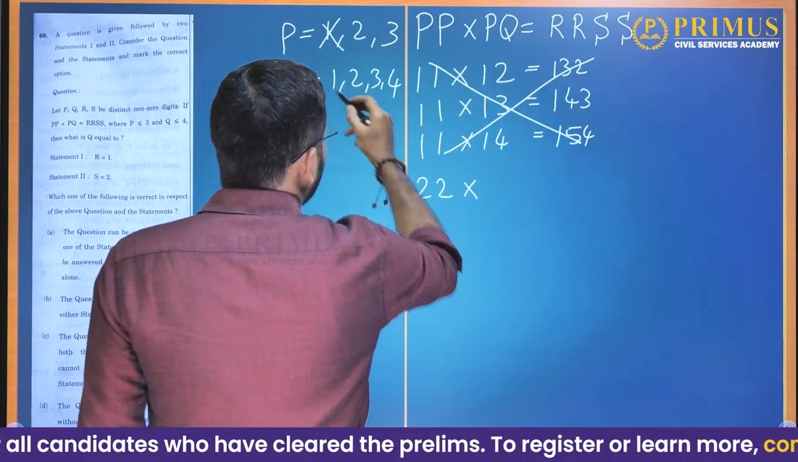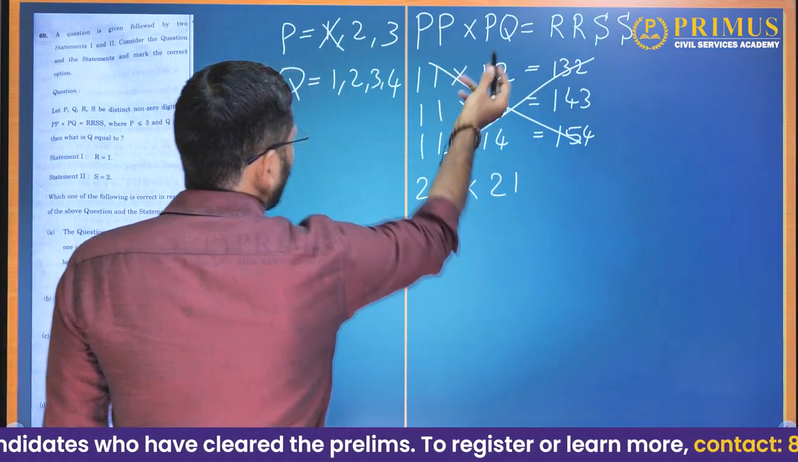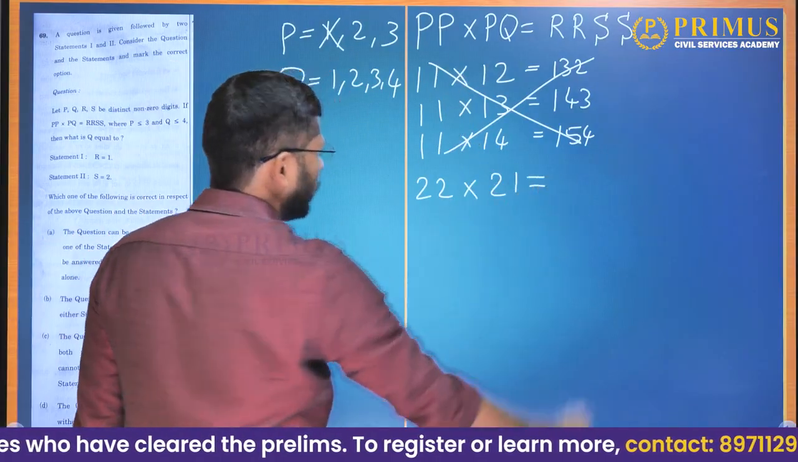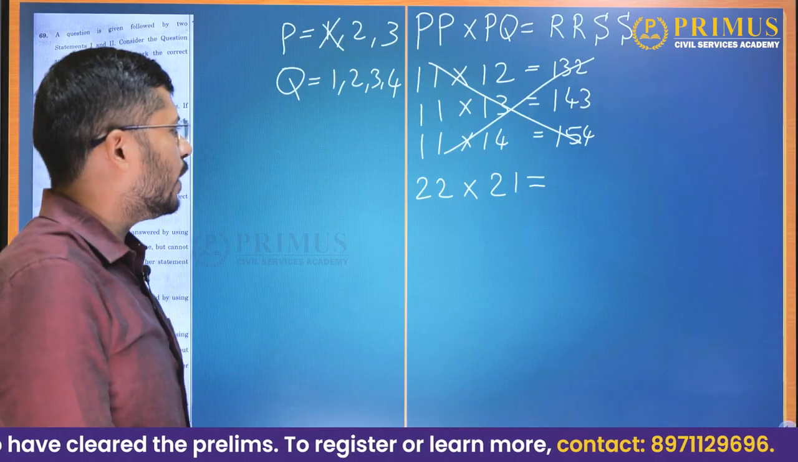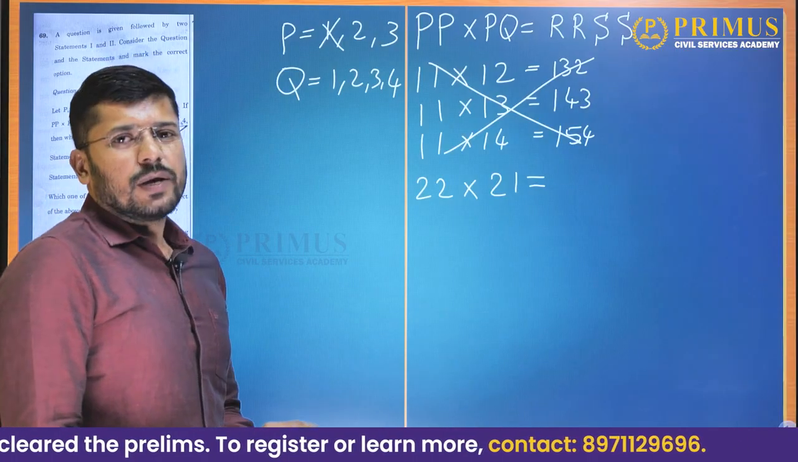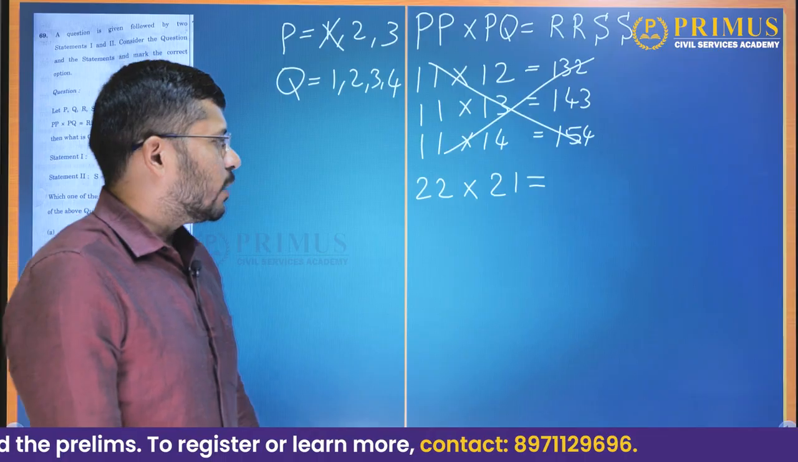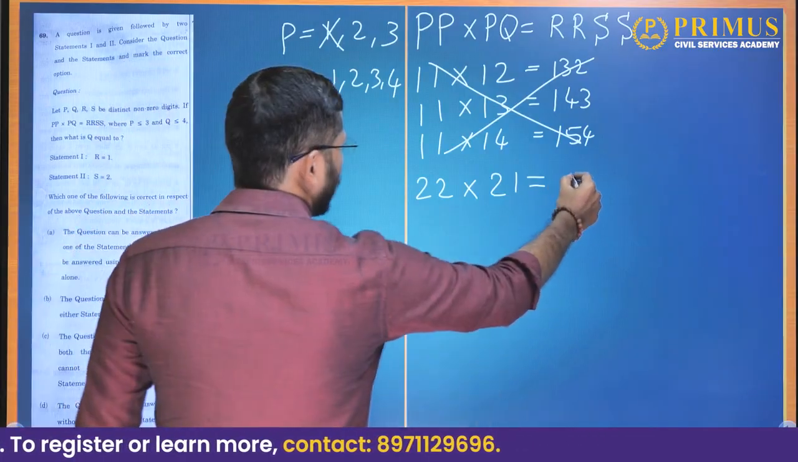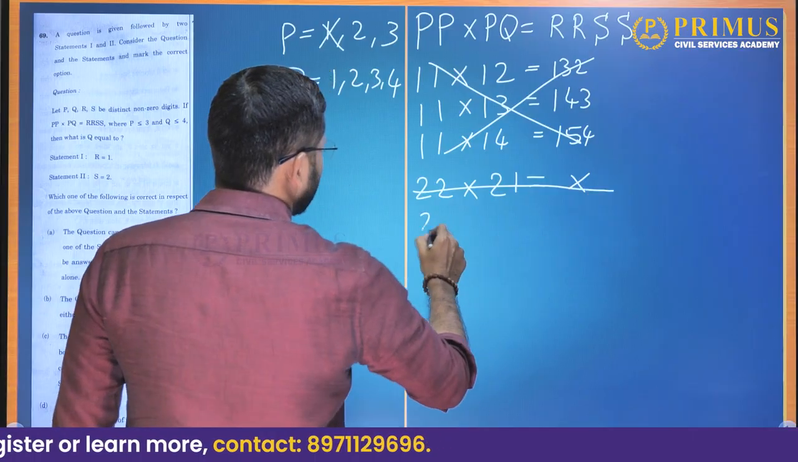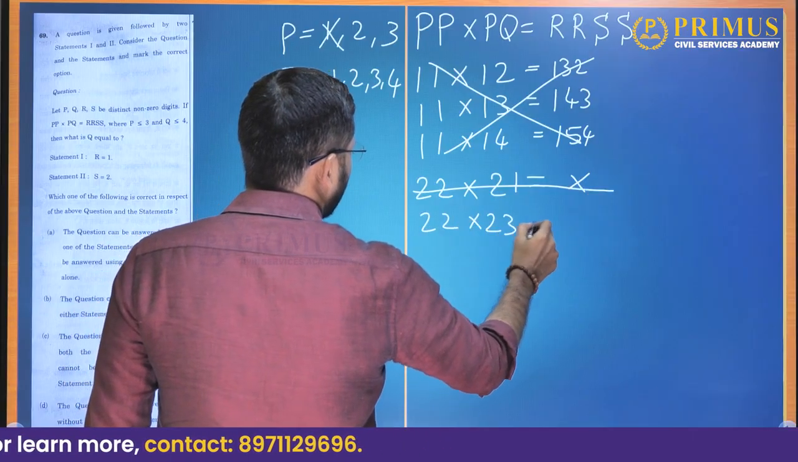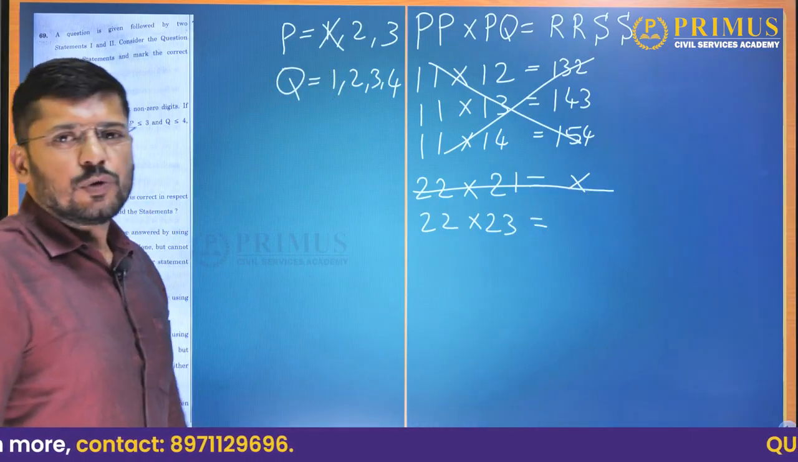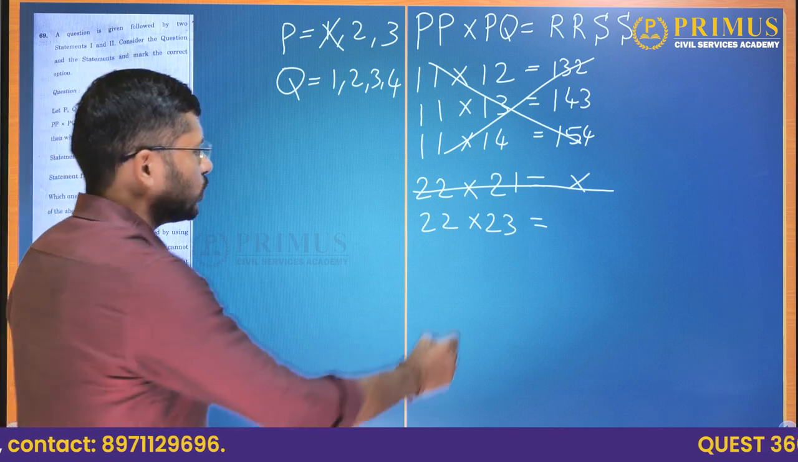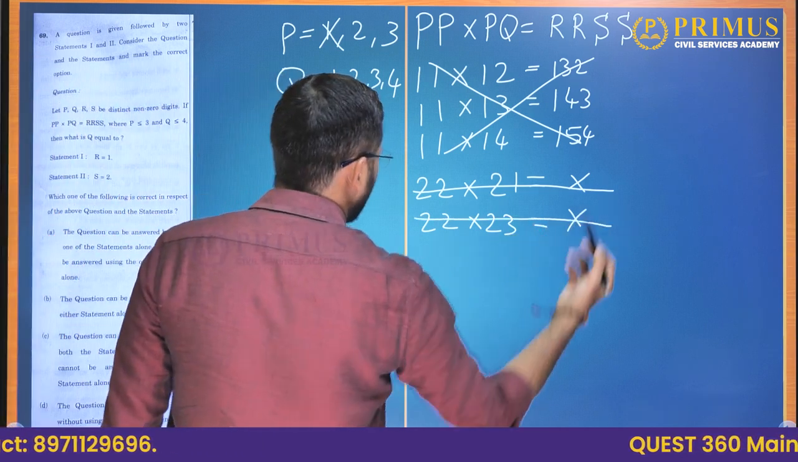22 into, let us say Q is 1. 22 into 21. Now 22 into 21, we know that 21 square is 441 and 22 square it must be 484. So 22 into 21 has to be a 3-digit number. So this is not a valid case. Now let us try 22 into 23. Again, 22 square is 484 or something. So this is also a 3-digit number, not possible.